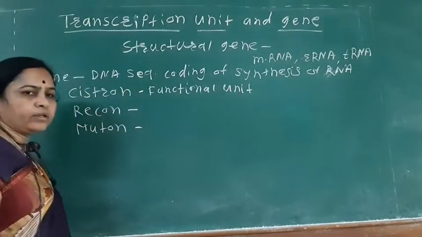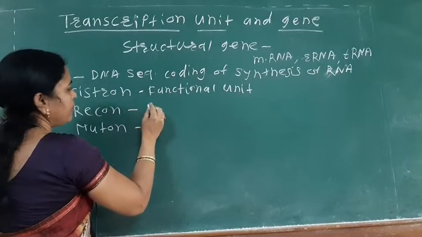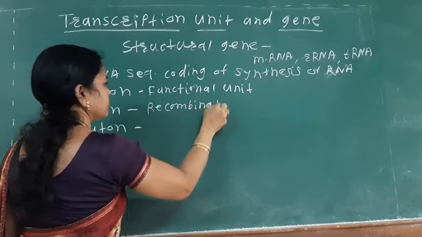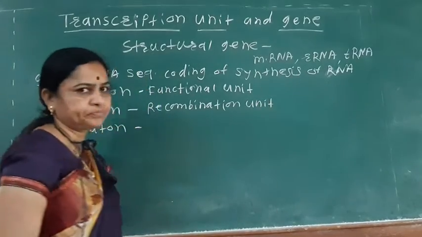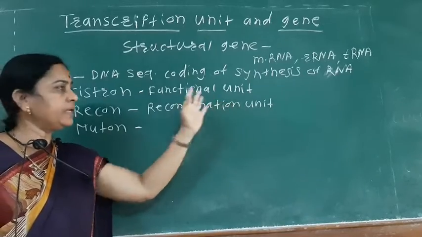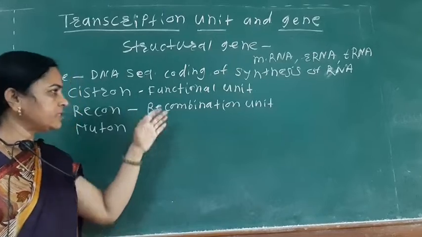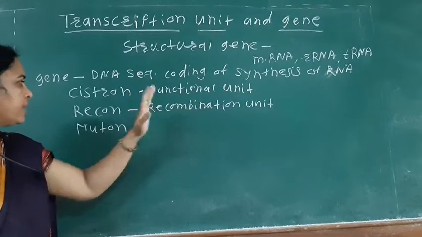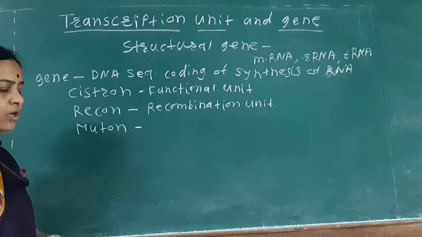The recon is mainly responsible for recombination, that is, it is known as the recombination unit. Recombination mainly takes place at the recon gene during meiosis, where crossing over takes place.